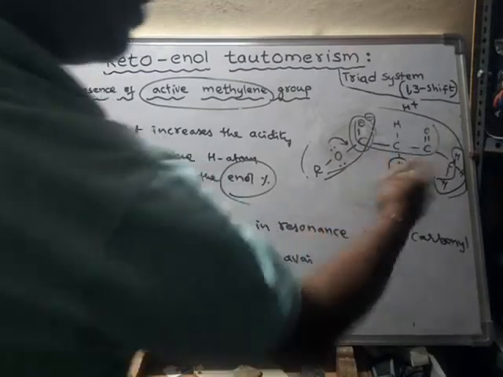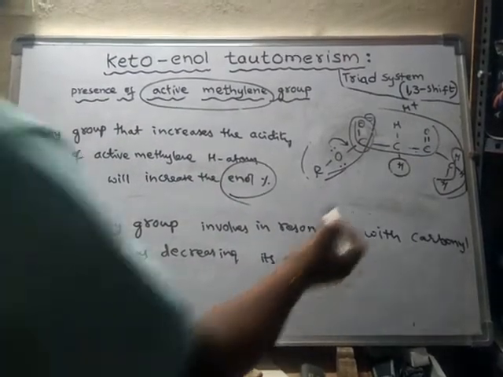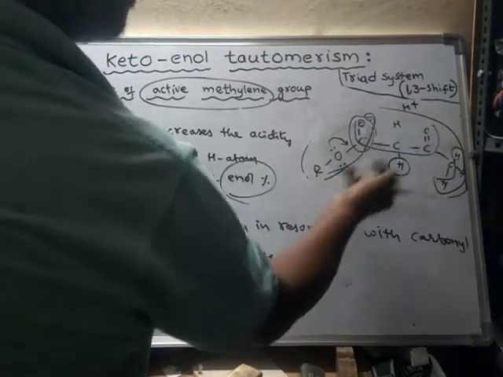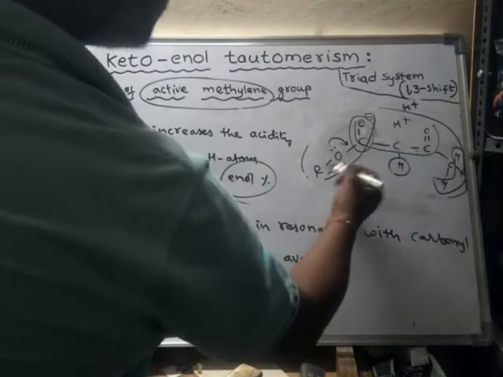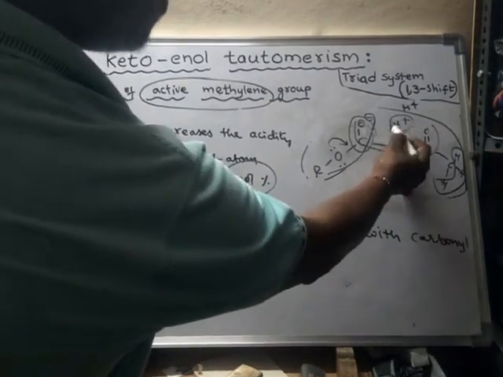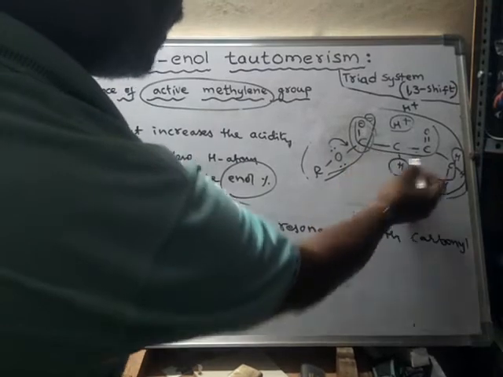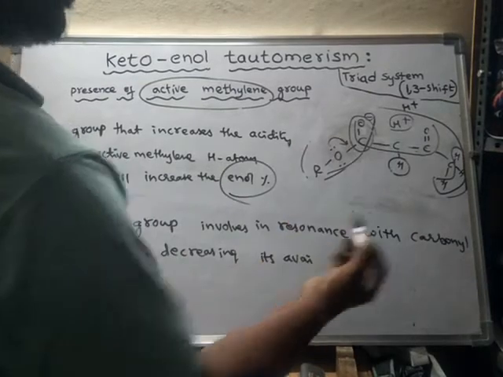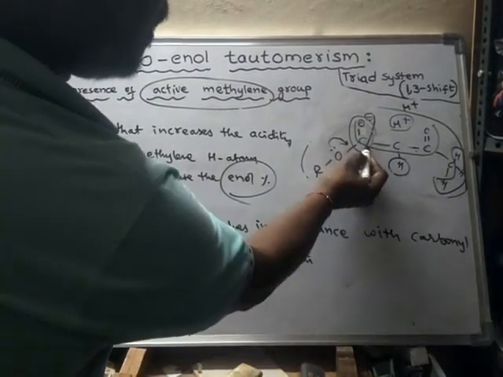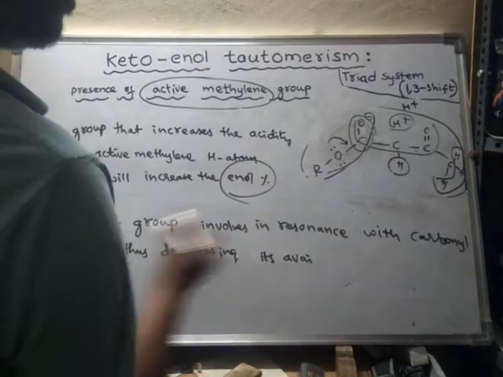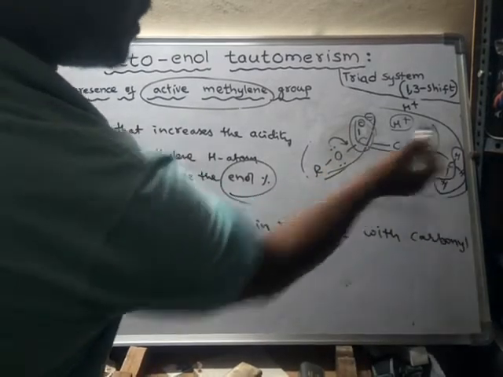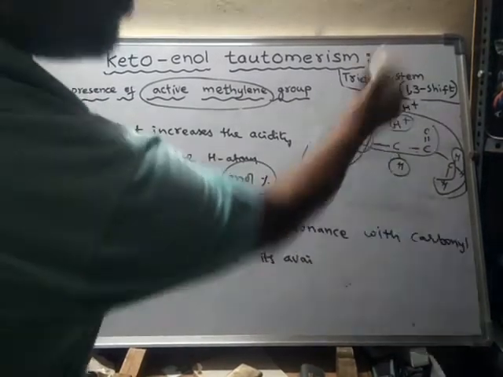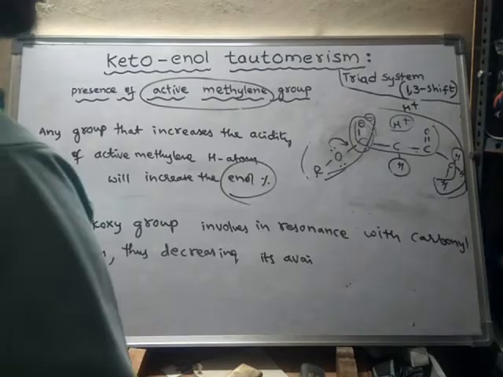That means this hydrogen does not get lost from this compound. Generally, why is hydrogen lost from this carbon? If hydrogen is lost in the form of an H plus ion, then the resultant structure becomes more stable. But here, when does it become more stable? If this carbon is available for this conjugation, then it will become more stable after loss of the H plus ion. But here, what is happening?